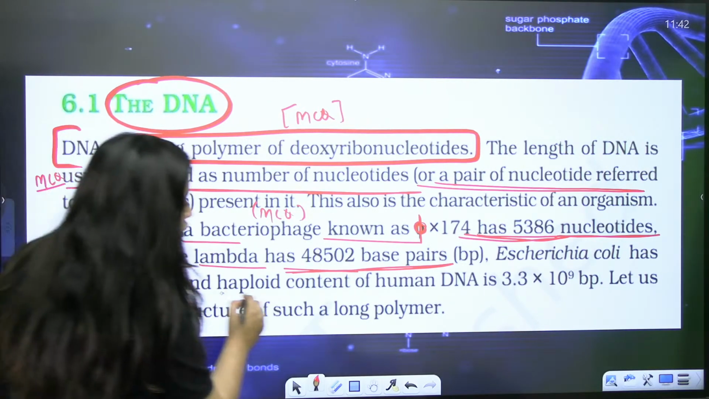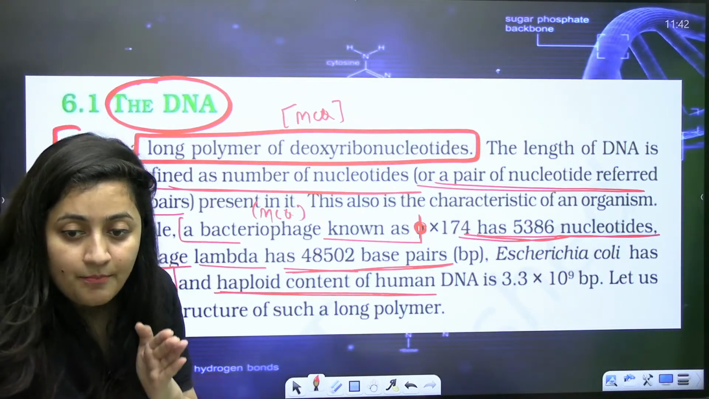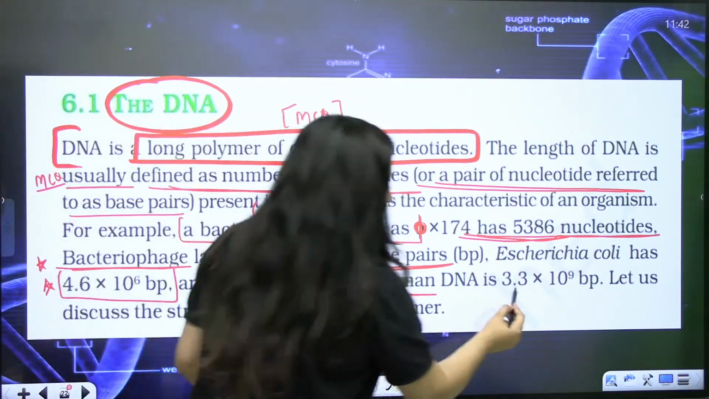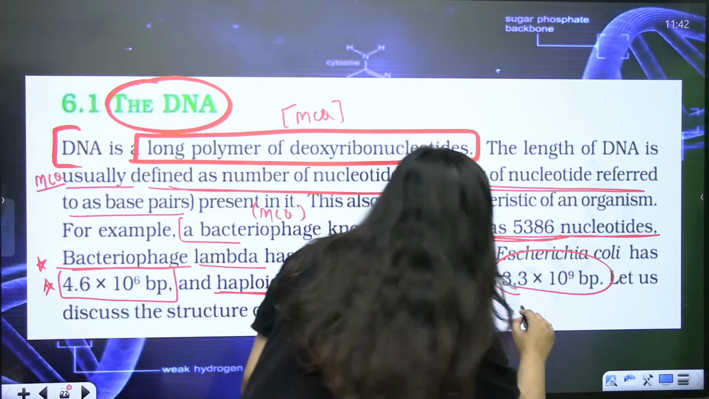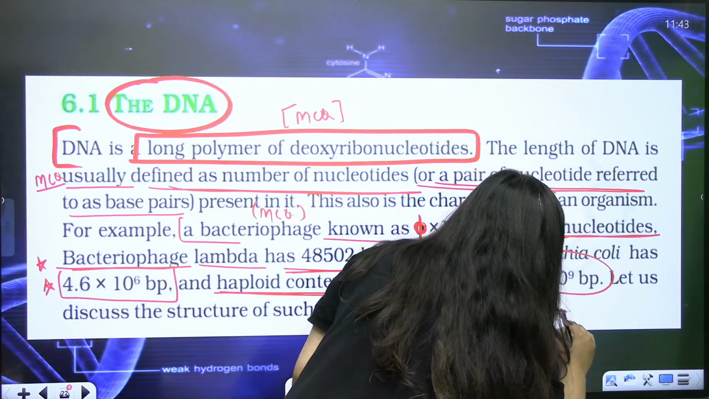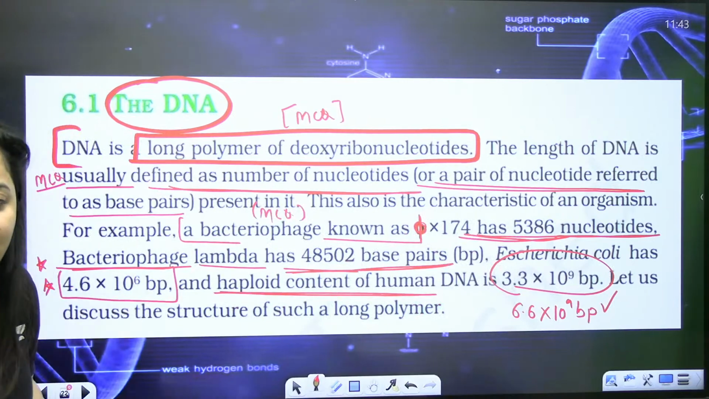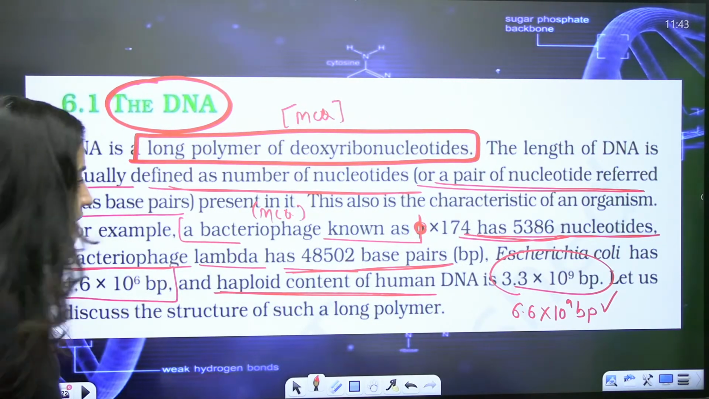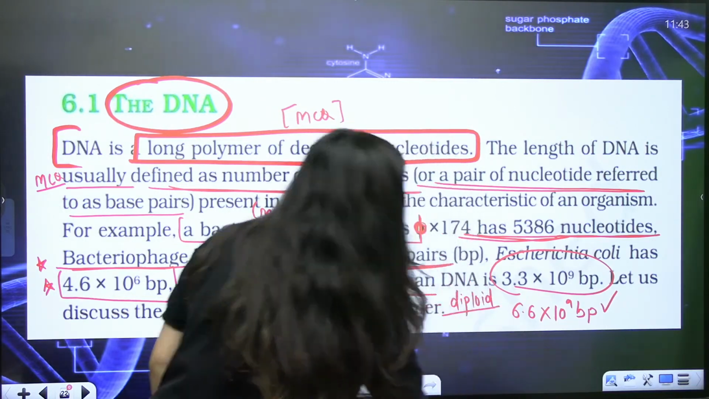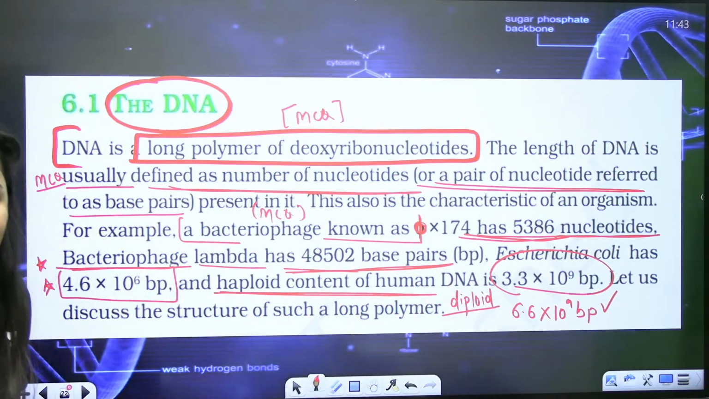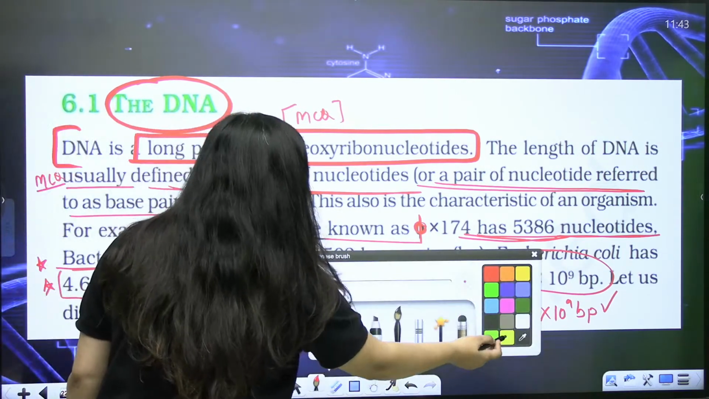And haploid content, haploid half. They are talking about the genome here. Haploid content of the human DNA is 3.3 into 10 raised to power 9 base pair. So if you are talking about the diploid content, then it will be 6.6 into 10 raised to power 9 base pair. Clear? So how can you figure out the